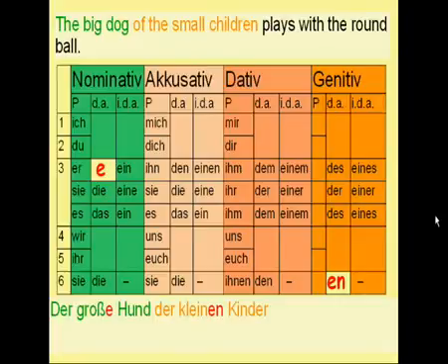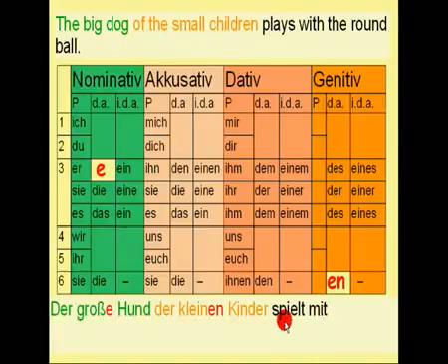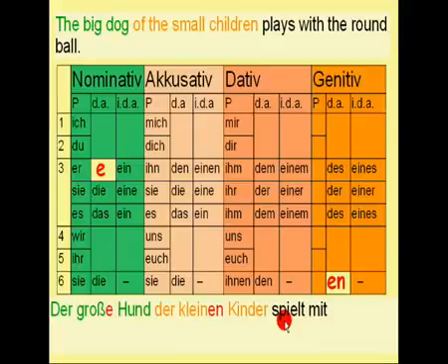So let's continue with the translation of the sentence. "Plays with" means in German "spielt mit". To play means "spielen" and is a regular verb. So "spielt" is the conjugated version of "spielen". And "with" means "mit" in German.